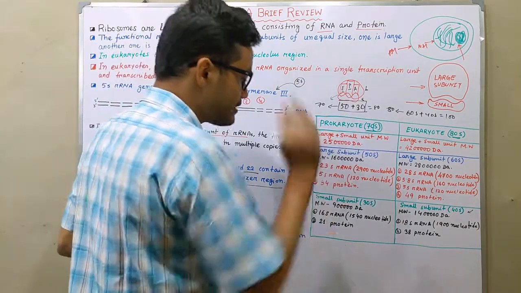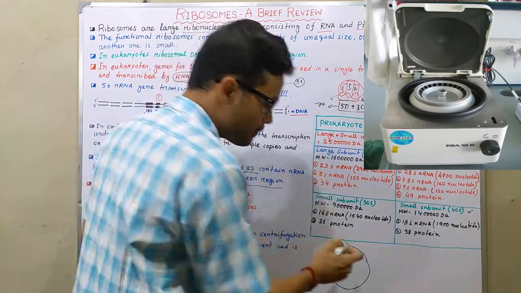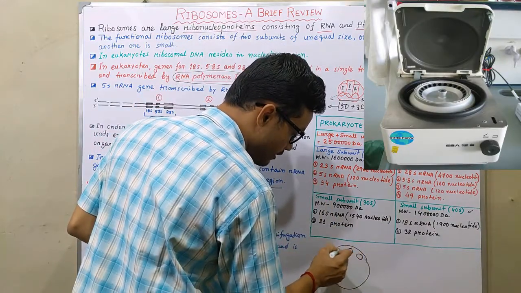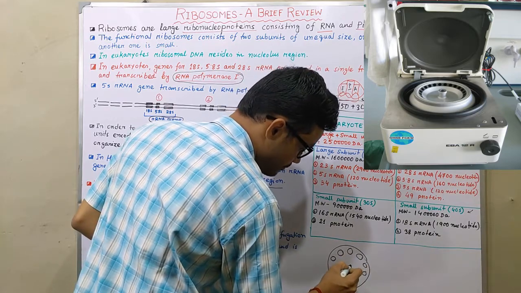Here is a machine called a centrifuge, and in the top view there is a chamber which is actually a rotor.